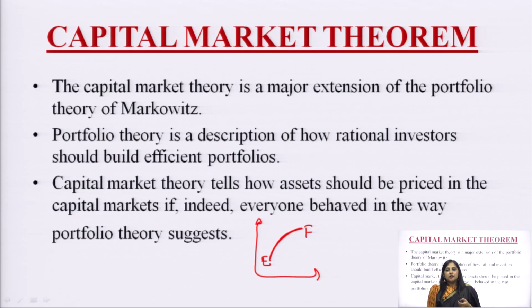This is the work given by the capital asset pricing model, which is the extension of the basic model given by Harry Markowitz.